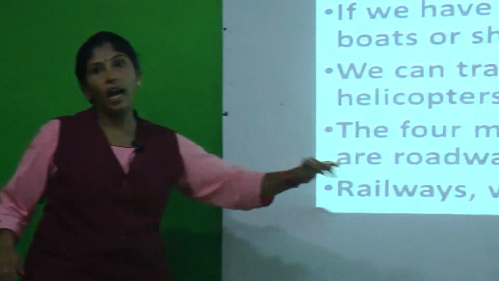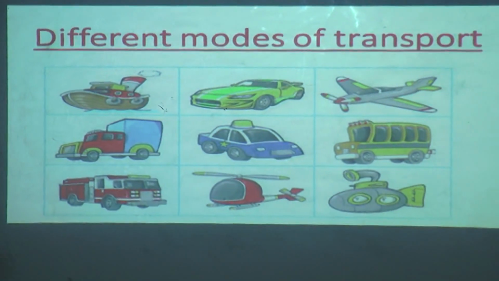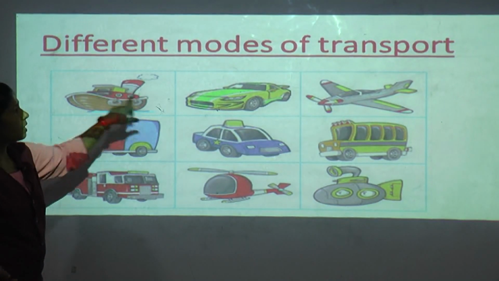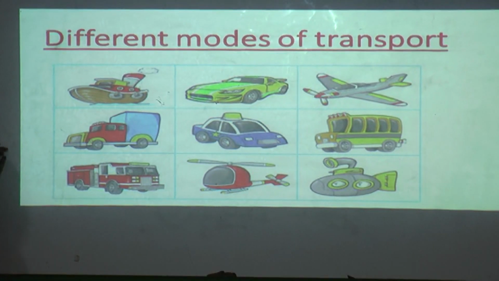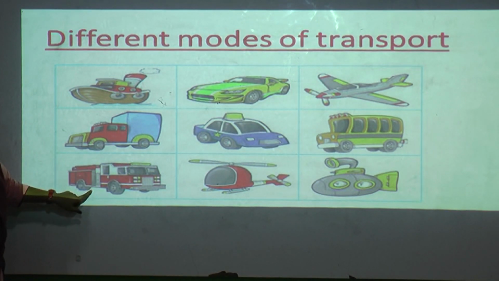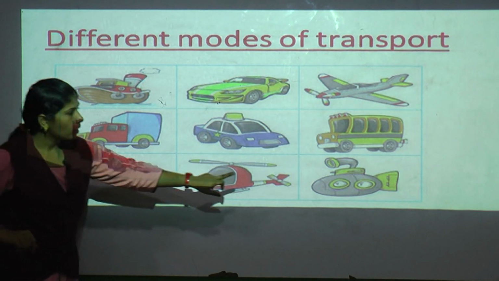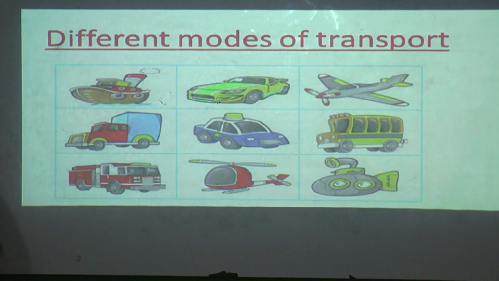Okay students, so this is about how we can choose the modes of transport. Now we will go to the modes of travel available to us. We have railway, waterway and airway. So next we will look at different modes of transport. Water, boats; car means roadway; aeroplane means airway. This is also roadway, and this is a fire engine. Helicopter is in the airway, and the submarine goes under the water, okay, that is waterway.